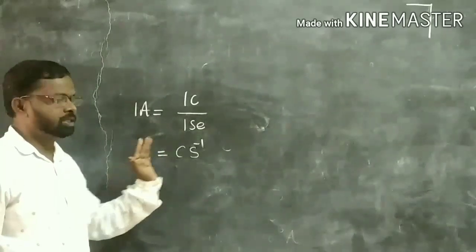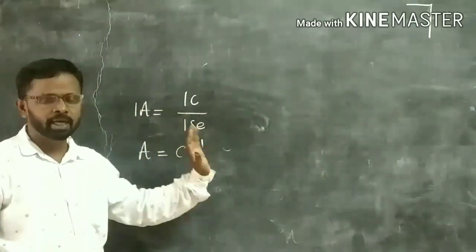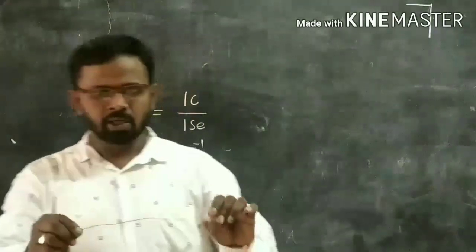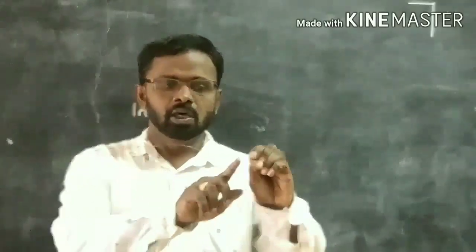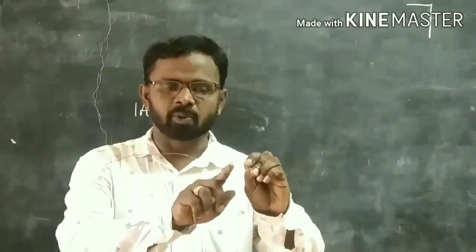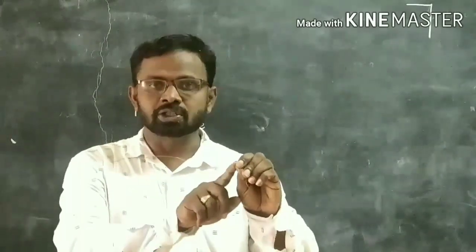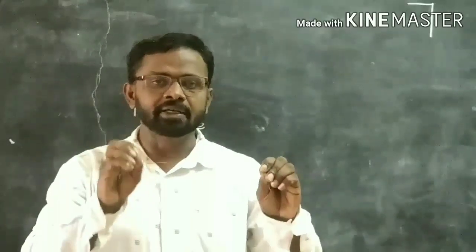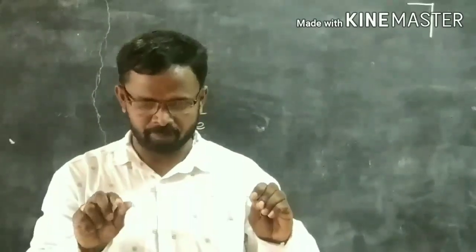That means charges are moving through a conductor, 1 coulomb of charges moving through a conductor. See, dear students, I have a copper wire. Through this copper wire, charges can move. Charges don't move by themselves. They need some amount of energy to move from one place to another.